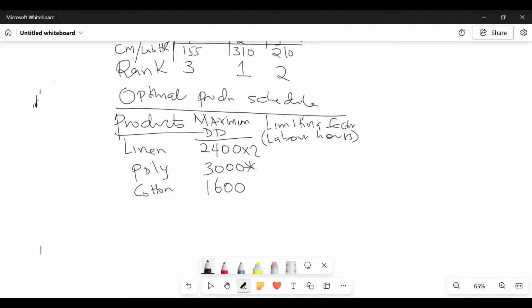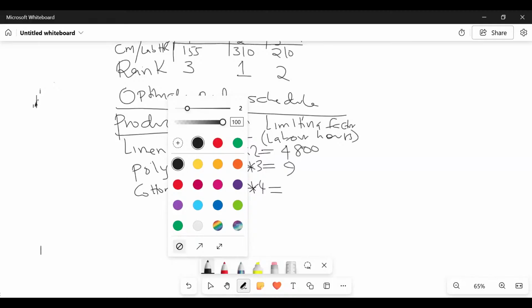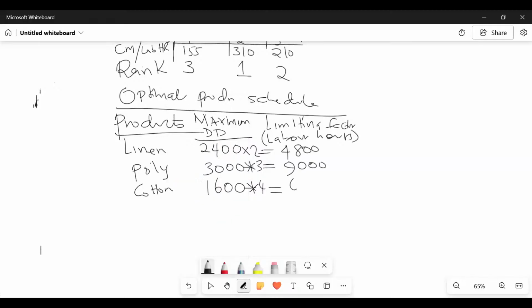Poly, you've just told me poly is how many hours here per clothing? 3. And then in this case here, cotton, how many hours? Cotton is 4 hours, isn't it? So come here and say equals. So the first one will be what here, somebody? 4,800. The second one will be 9,000. Thank you so much. And then now we have the last one, which is what here, somebody? 6,400. So then how many hours do we require in total? Please add up all of them. 2,200, isn't it?